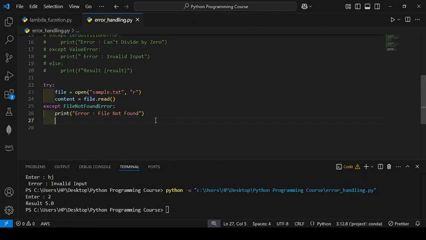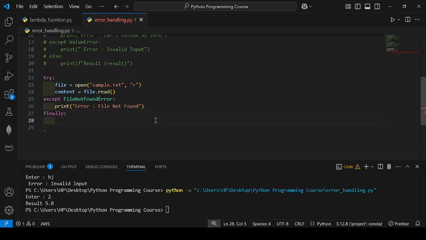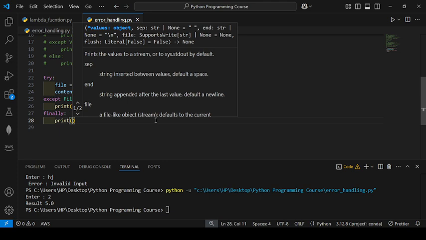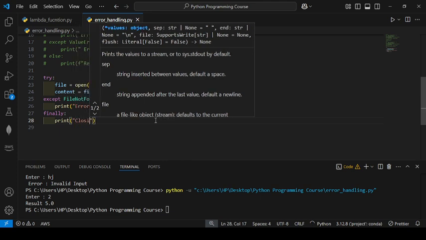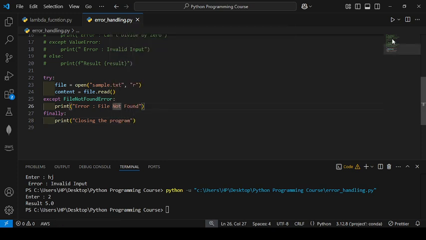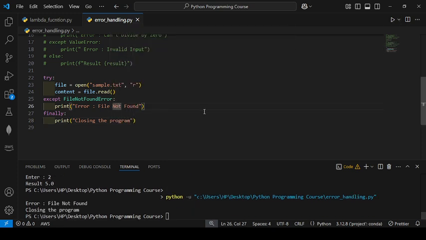I will write here finally block. Finally block will always run regardless of whether error occurs or not. Print, here I will write closing the program. Okay, I will run it. So you will see error file not found.